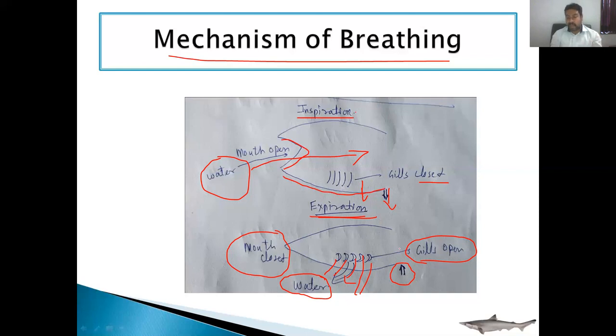So there is a decrease in the pharyngeal cavity and an increase of pressure, and due to the increase in pressure, the water exerts a pressure to go outside. As the mouth is closed and gills are open, the water comes outside from the gills, and that's why there is contact. It comes bathing the gill lamellae. So this is the mechanism of breathing, and it occurs in two steps: inspiration and expiration.